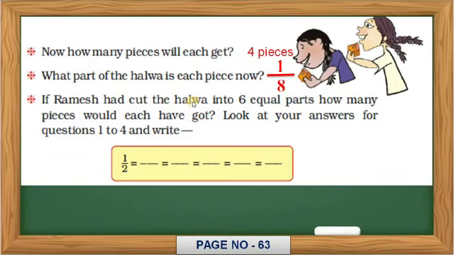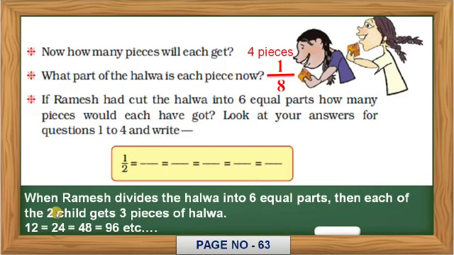If Ramesh had cut the halwa into 6 equal parts, okay, how many pieces would each have got? 6 gives 3, double 3 gives 6, double 6 gives 12, double 12 gives 24. So you can see that when Ramesh divided the halwa into 6 equal parts, each of the 2 children gets 3 pieces of halwa.